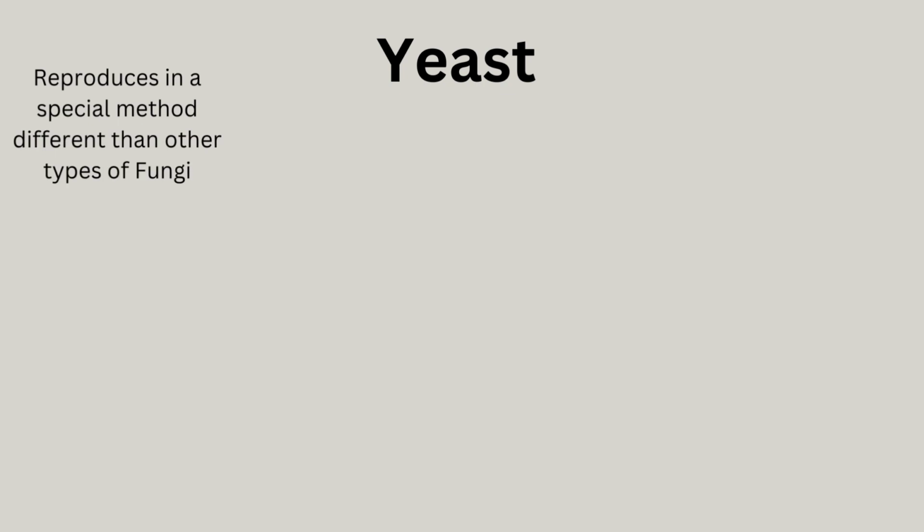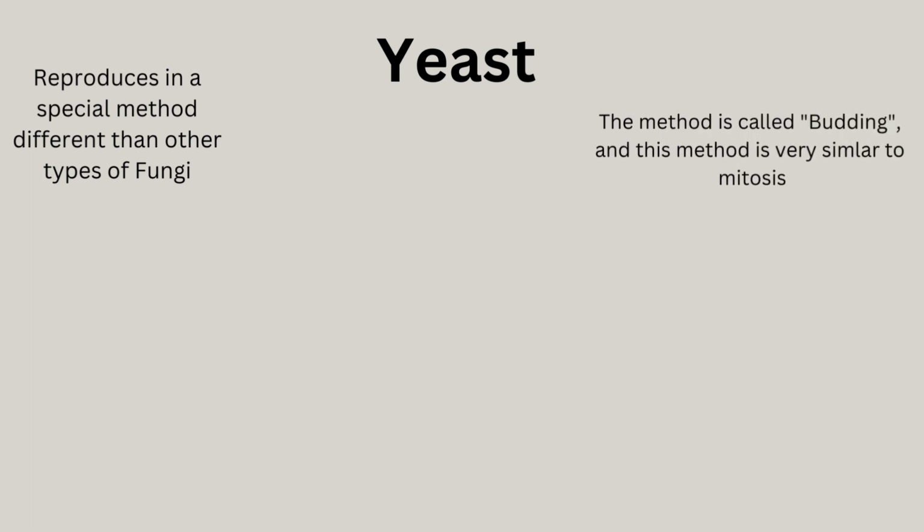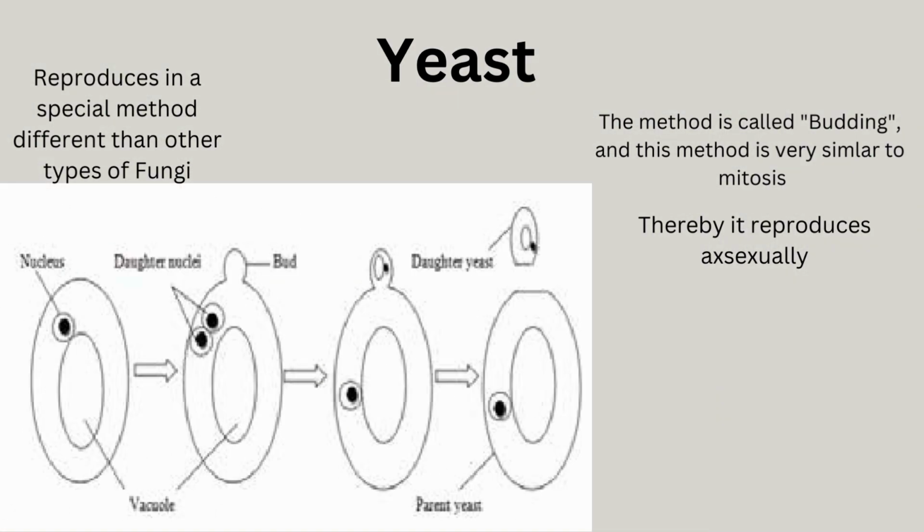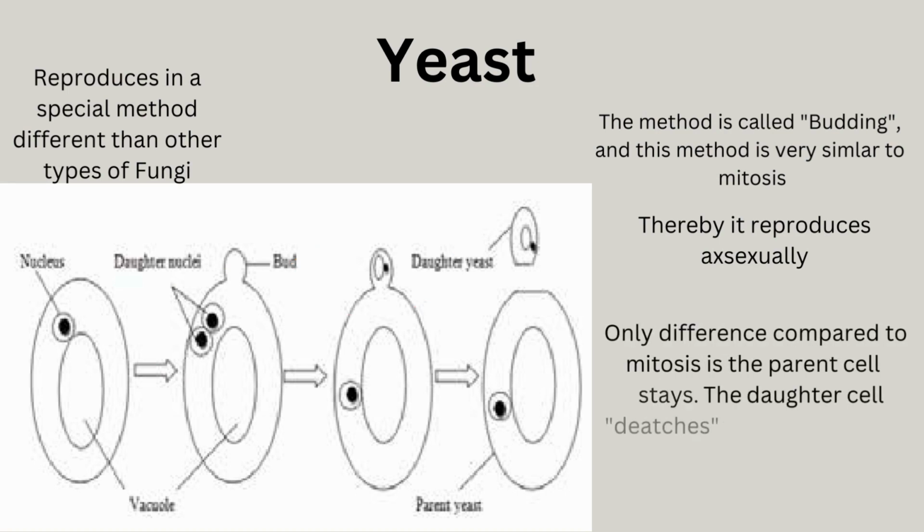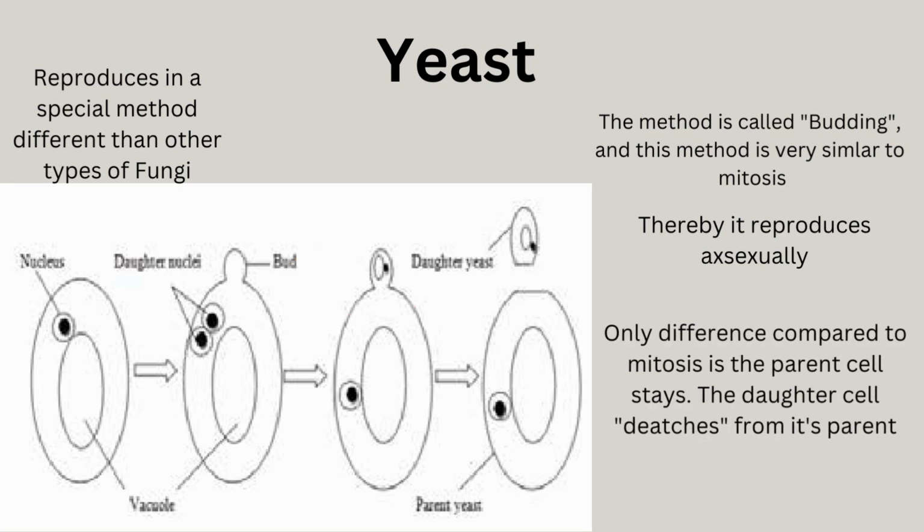Yeast. You might be wondering, how do yeast reproduce then? Yeast reproduce in a special method compared to other fungi. They reproduce by budding, which is very similar to mitosis, and it's asexual reproduction, where the parent cell creates two daughter nuclei and they just split up, exactly like mitosis. And this is how yeast reproduce as unicellular organisms.